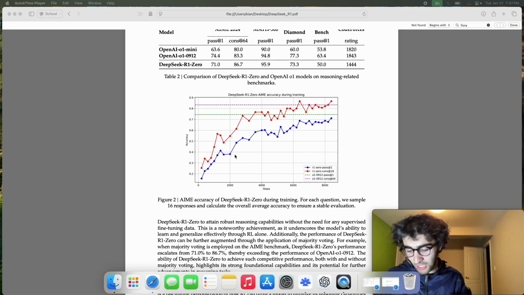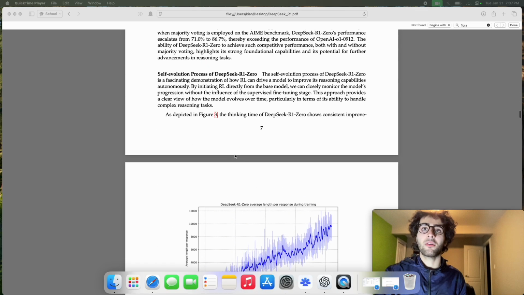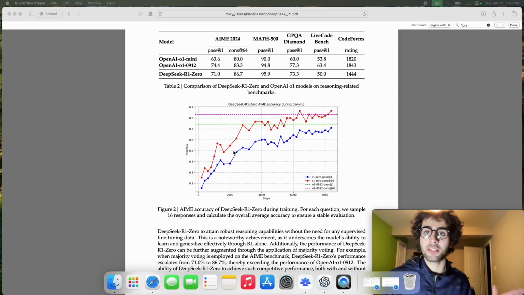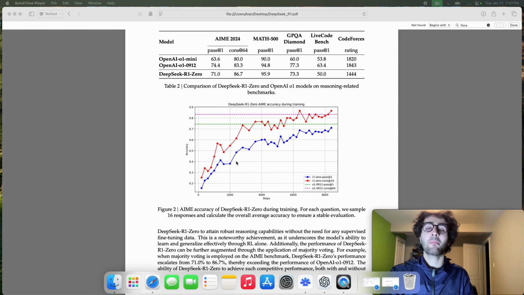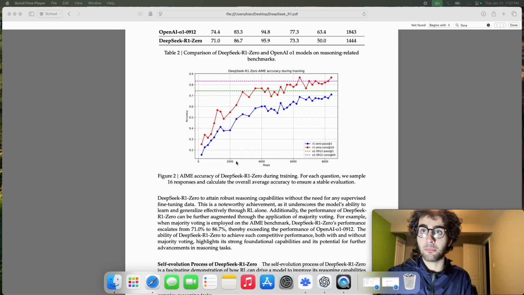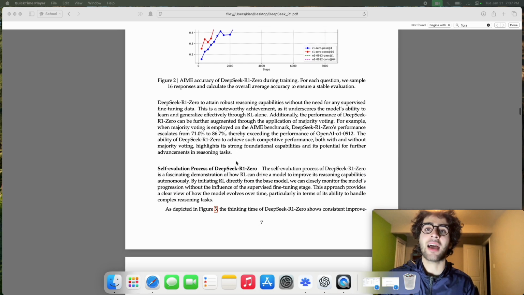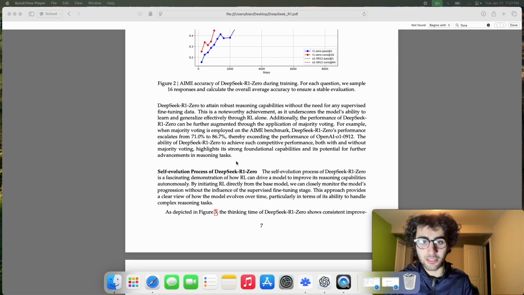So one aha moment you can think of, and we'll see it in the example right here, so just stay tuned, is the model learns to reevaluate if it's on the incorrect path. So if it's going the wrong way in a reasoning process, it will go back. And some of these peaks are certainly because of that, or some emergent behavior which allows it to solve problems better. But that's only in the realm of hypothesis, so we don't know exactly what's happening there. But to get back to self-evolution, there's specific spikes in model performance that might be correlated with these aha moments.